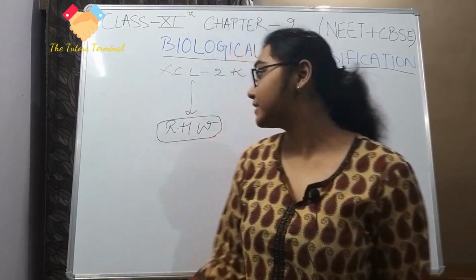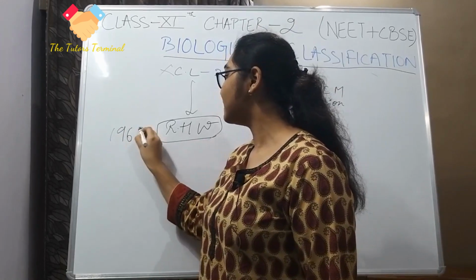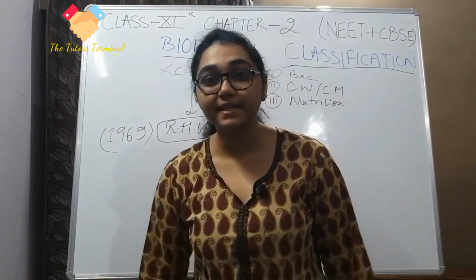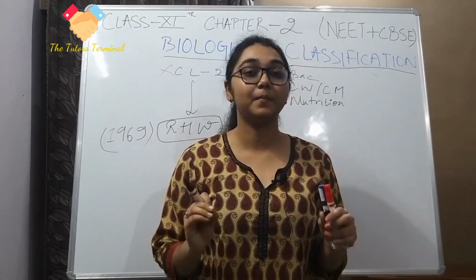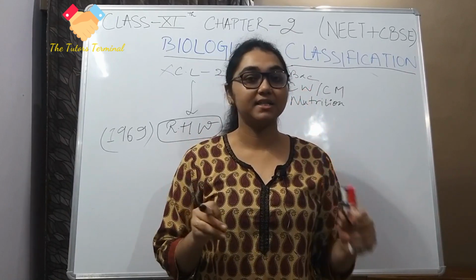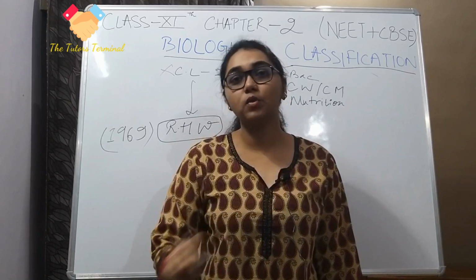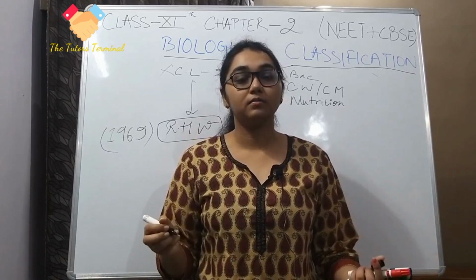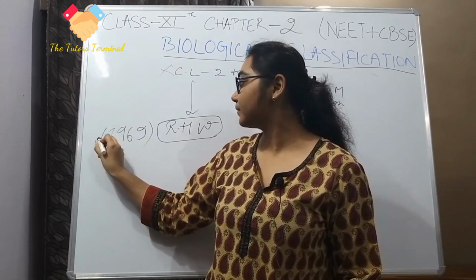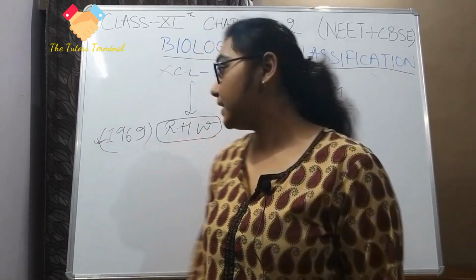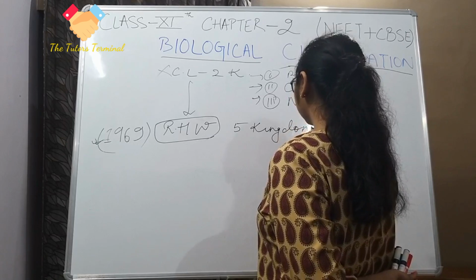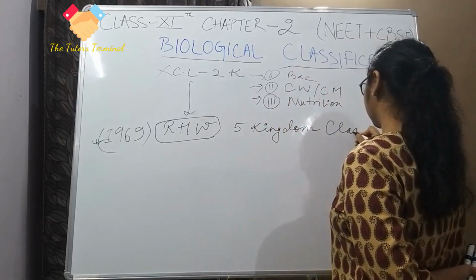In the year 1969. Why I am making you revise the year again and again is because it is given in your book. And if a date is given in the NCERT, please remember it. There is a lot of chance that it will be asked in your NEET examinations. Although it has no significance, there is no need of asking a date, but they ask a date. So 1969, R.H. Whittaker gave the 5 kingdom classification.